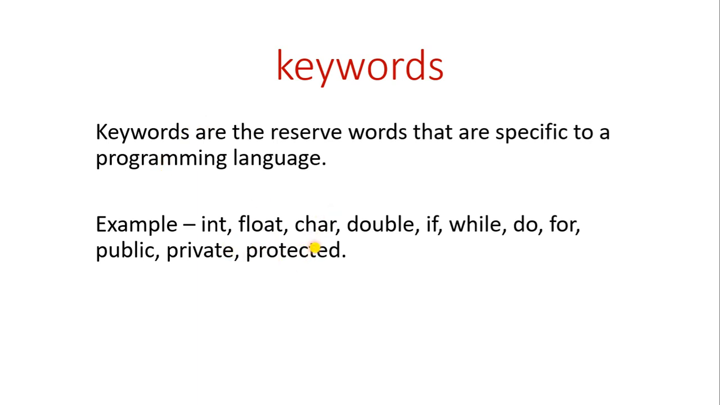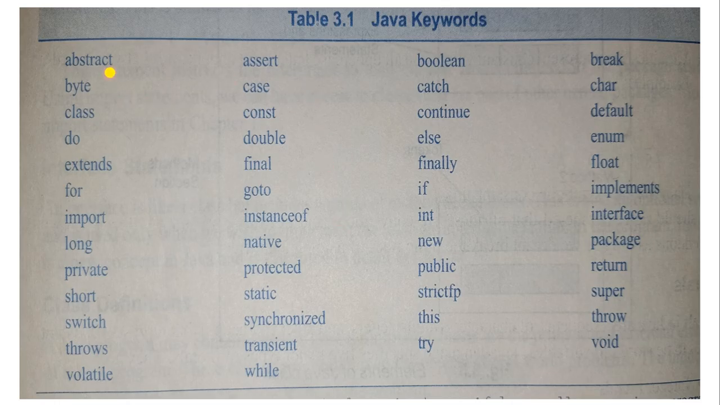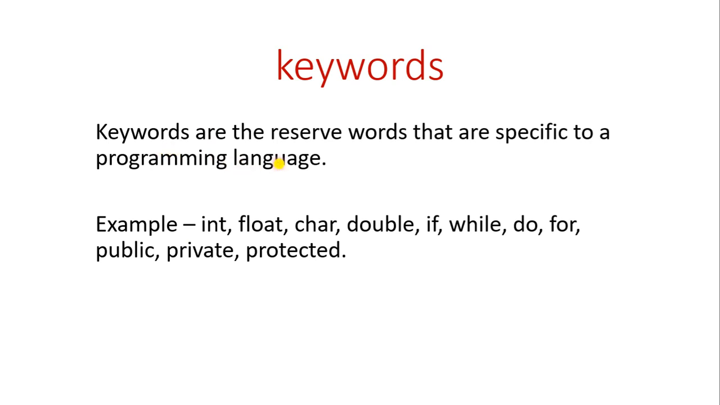Not only these words, there are many words. I will show you. This many Java keywords are there, such as abstract, byte, class, do, extends, for, import, long, private, and many more. You can see here on this image. So keywords are the reserved words. Reserved words means these words are already in the Java programming language, so we will just use them in our programs.